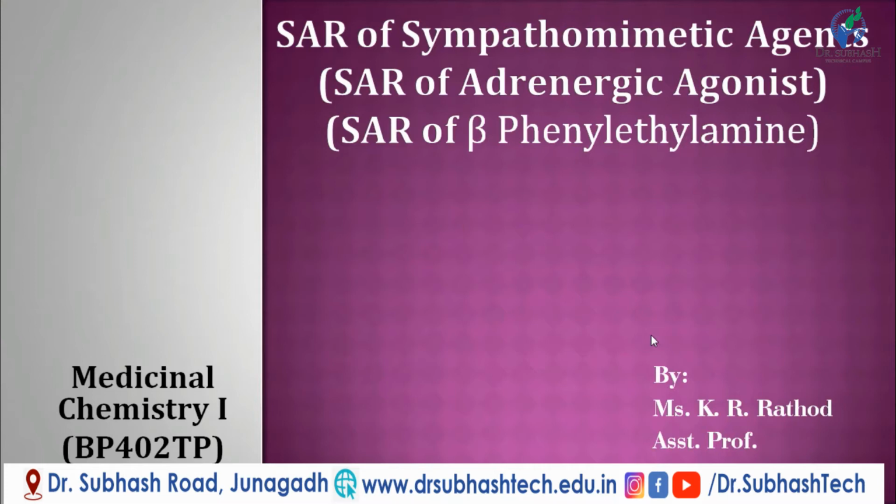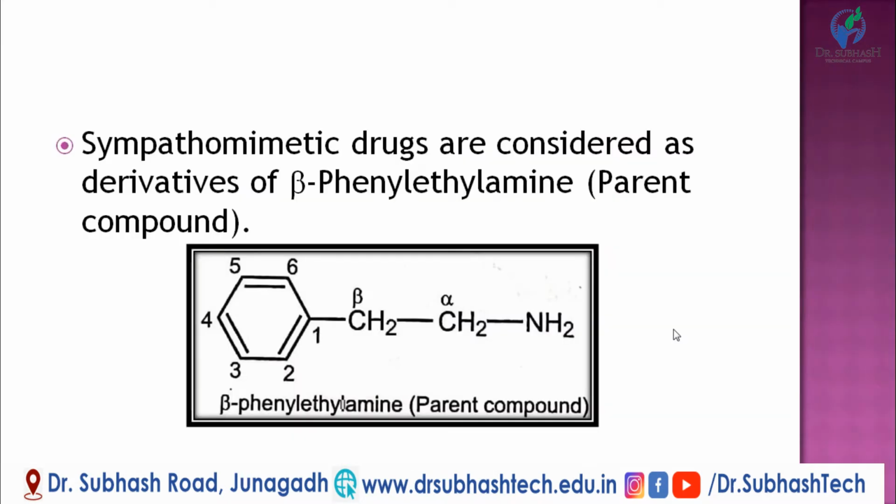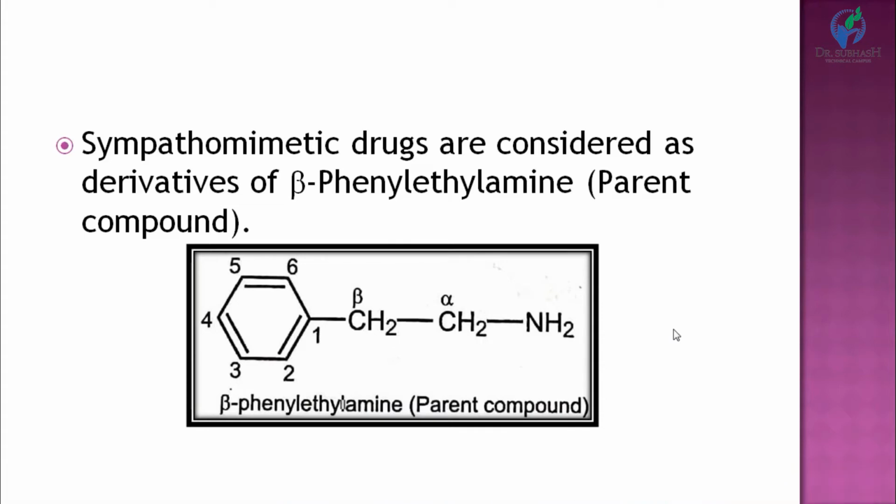So this SAR is also known as SAR of beta-phenylethylamine. Sympathomimetic drugs are considered as derivatives of beta-phenylethylamine. So this structure is patterned as a parent compound for the structure-activity relationship of sympathomimetic drugs. You can compare this parent compound with the structures of adrenaline and noradrenaline, and easily correlate this structure with adrenaline, noradrenaline, dopamine, etc.